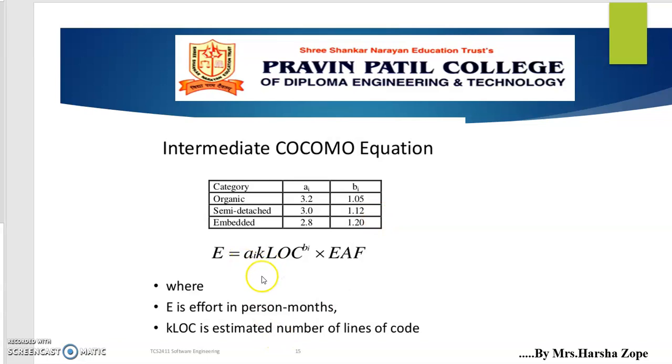E equals A of I, KLOC raised to B of I, multiplied by EAF. That is the formula to calculate the value of E by using the intermediate COCOMO model.